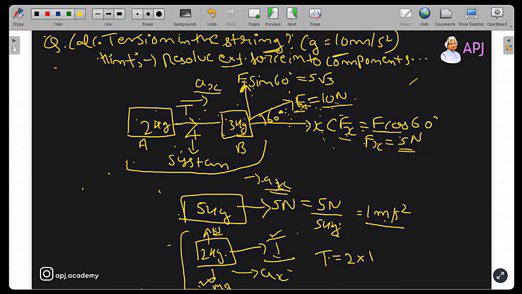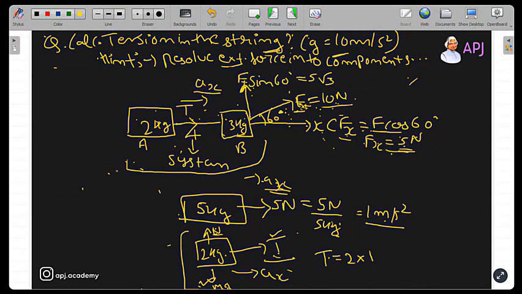So the horizontal component is 5 Newton. Simply I put the value of cos 60. Cos 60 value is 1 by 2, and F is equal to 10 Newton, which is already given to you. So 10 into 1 by 2 is your 5 Newton. That is your horizontal force.